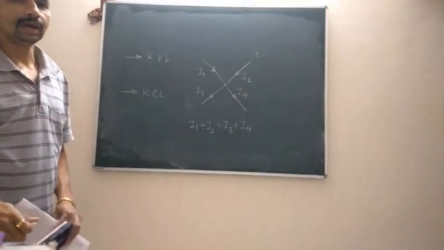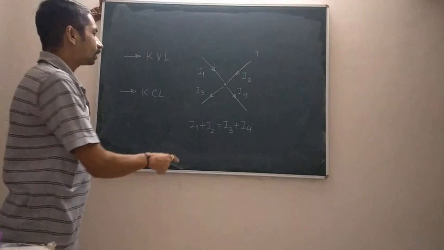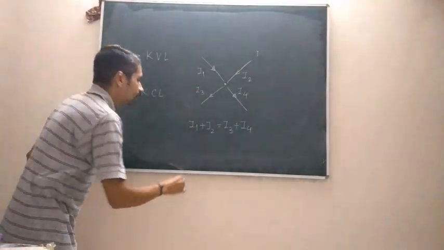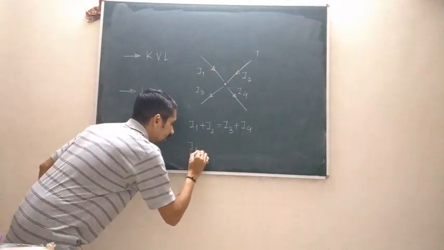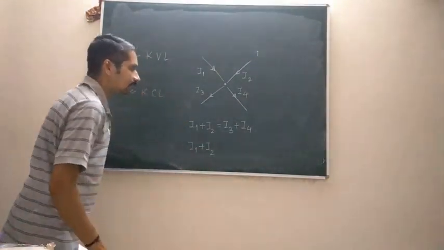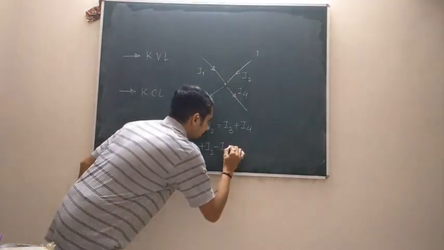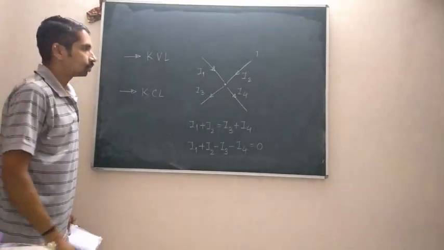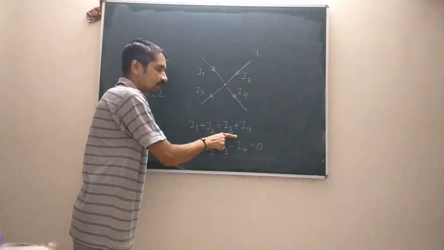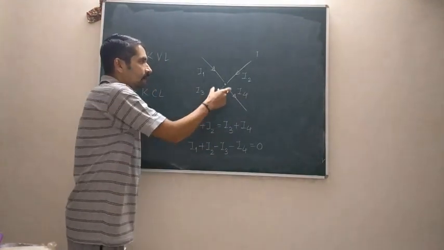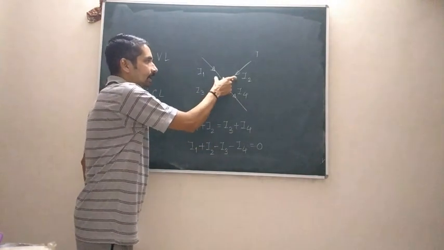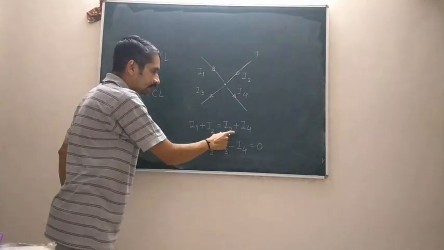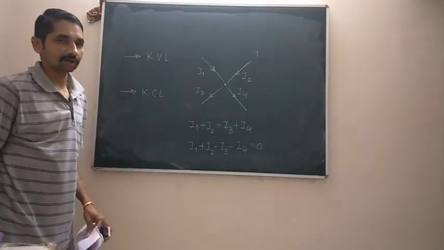The same statement I can mention in another way: at a particular junction, the summation of all the currents is always equal to 0. So the same expression can be written as I1 plus I2 minus I3 minus I4 is equal to 0. You can write the equation by KCL either in the format where you club all the incoming currents together and equate that with the addition of all the outgoing currents, or in this particular format.